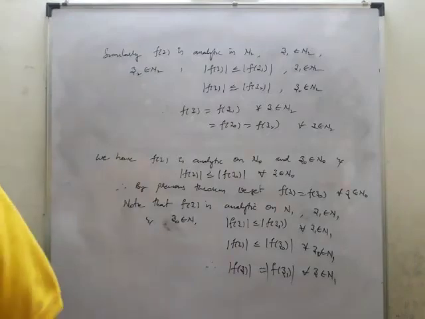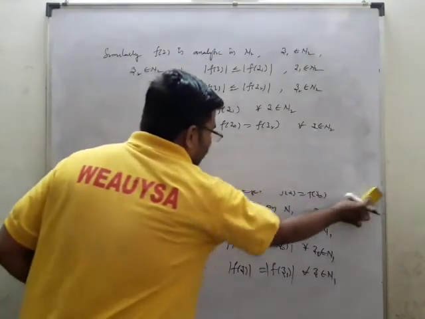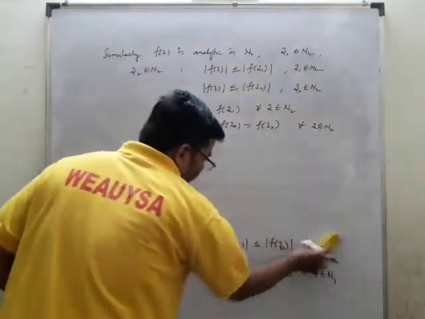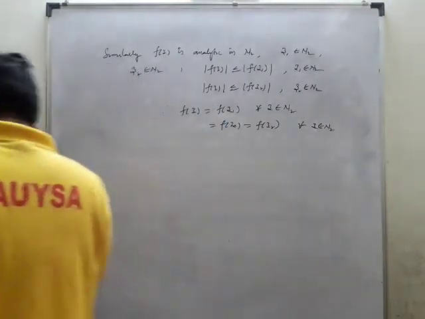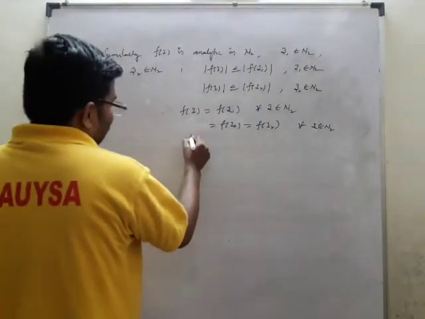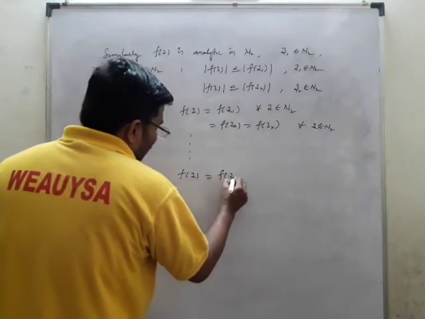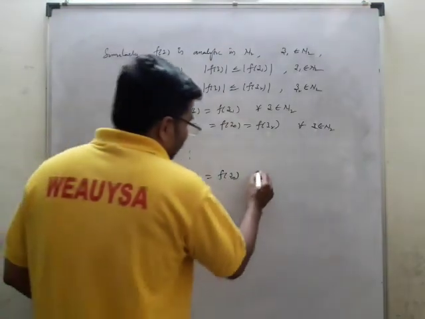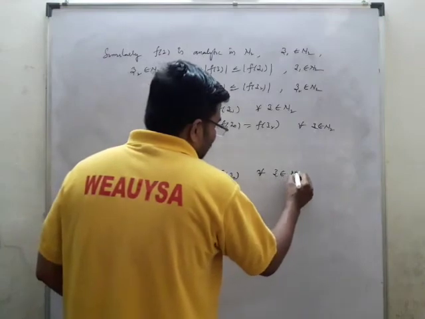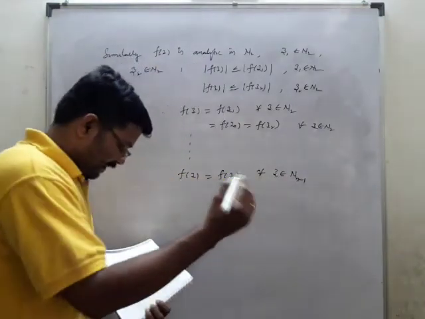So therefore, the last conclusion: if you continue in this form up to n, you will be getting f of z equal to some f of z0 for all z belonging to the previous term, n minus 1.